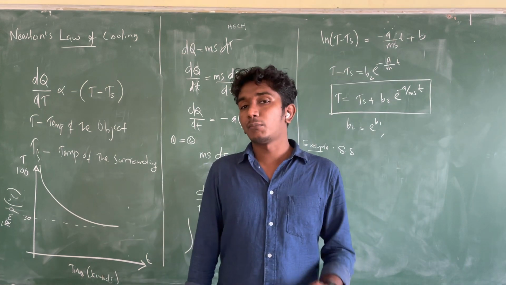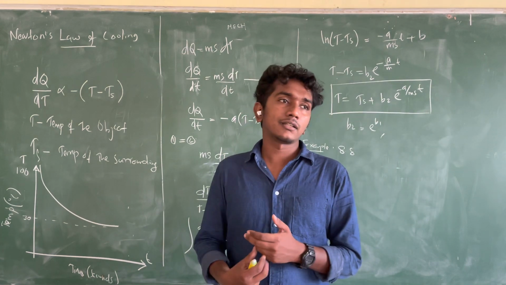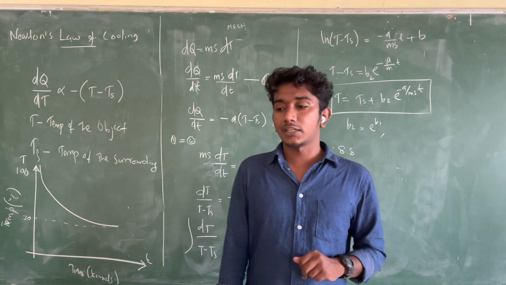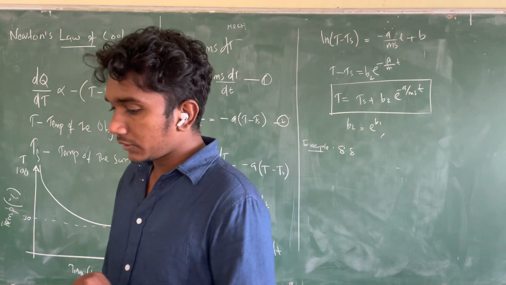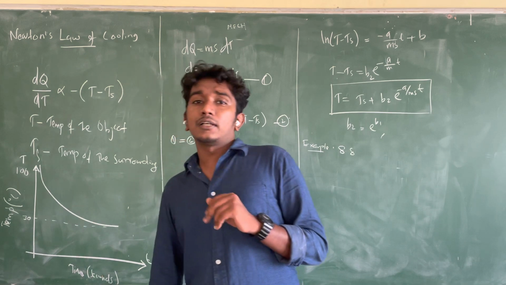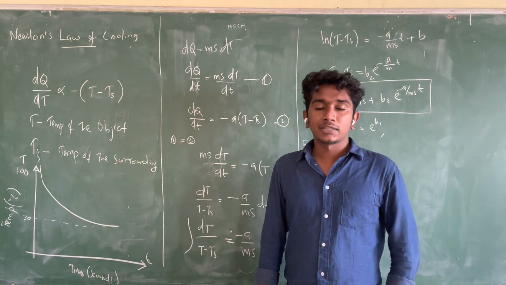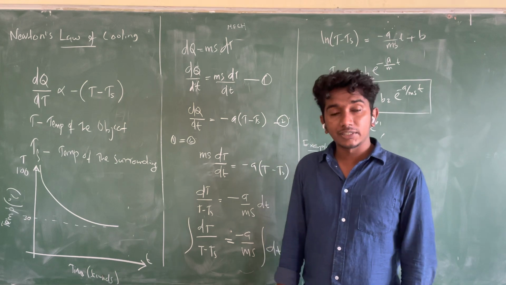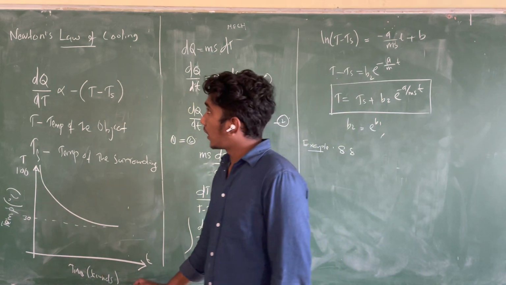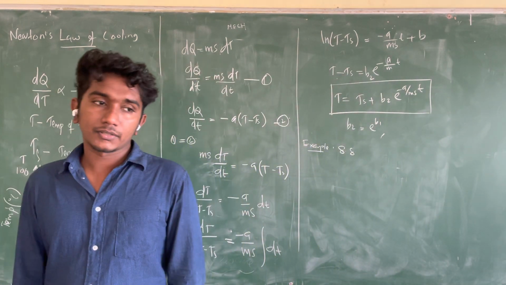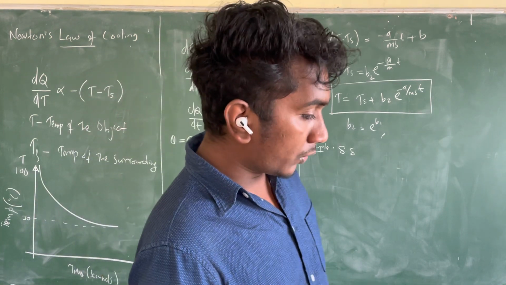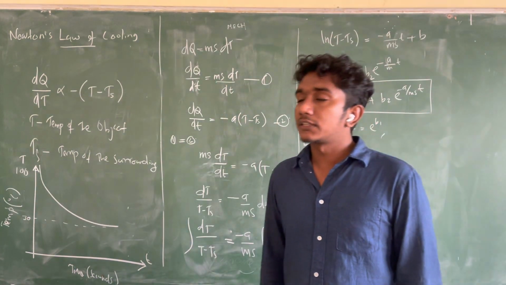The derivation is very important. You can expect this derivation, maybe like 90% you can expect this derivation, because in this chapter there are no more derivations. As we have seen previously, calorimetry derivation, calorimetry equation we derived, final temperature. Now this Newton's law of cooling. So let's talk about this first of all.